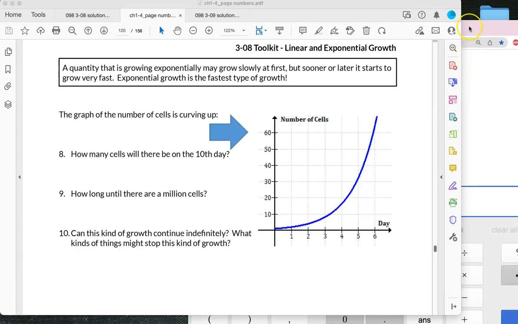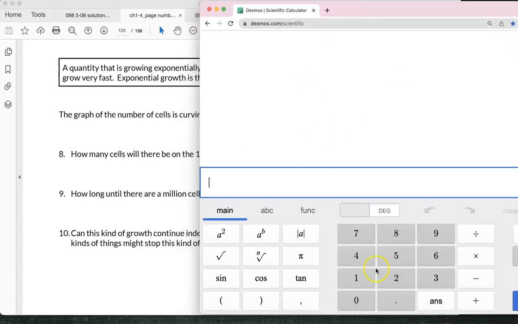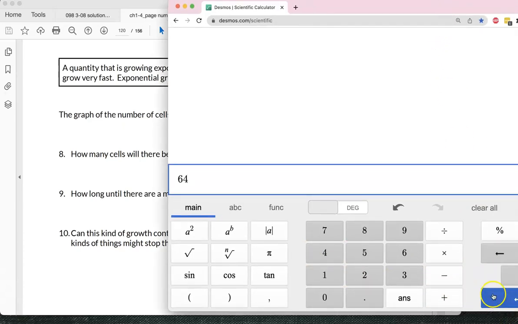So I'm going to show you on the calculator that we can start with, on day 6 there were 64 cells. So let's put 64 and enter. That's day 6.